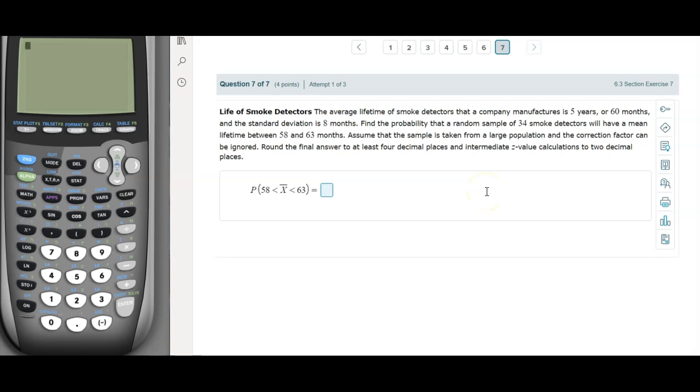Hey guys, so we're gonna try to solve this problem using the calculator, which is way easier. So let's try to understand the problem again. We are looking for the probability of x bar is between 58 and 63, right? Reading the problem, we can tell that the average lifetime is 60 months, the standard deviation is 8 months, and the sample size is 34. We are looking for the mean lifetime between 58 and 63, which is that question here.